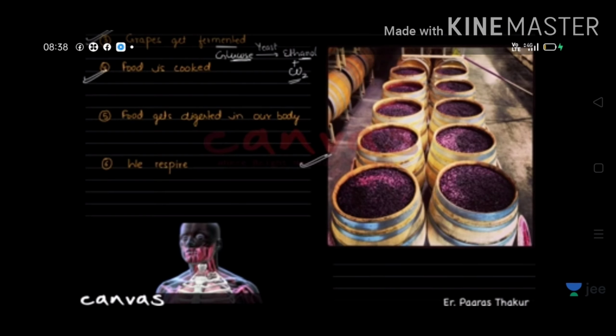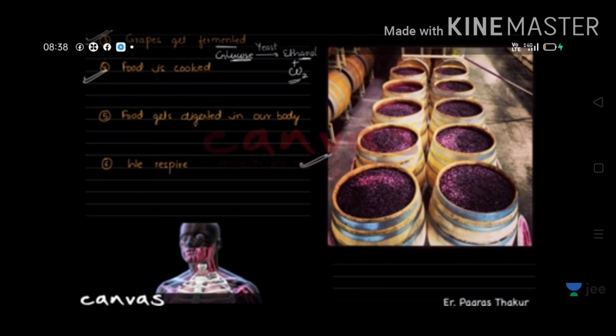Take another example, that is grapes get fermented. See, glucose is present in the grapes which gets converted into a new substance, that is ethanol, in the presence of yeast. So in the fermentation of grapes also a chemical reaction, or you can say a chemical change occurs, and a new substance will be formed.